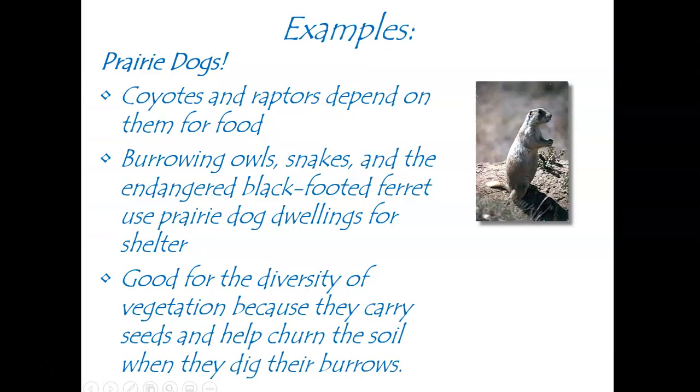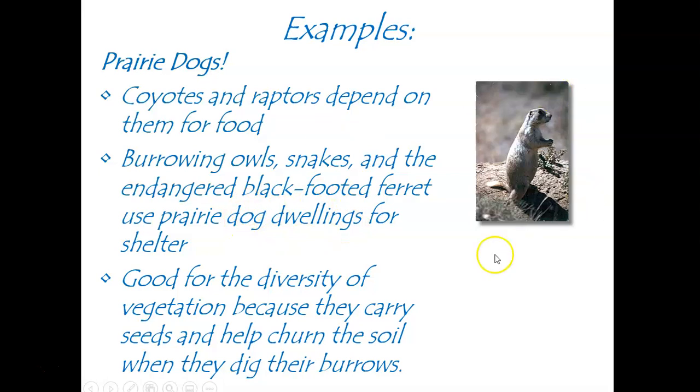Okay, remember, this is blue and in italics, so you don't have to write this down. This is just another example of a keystone species, because not all keystone species are carnivores or at the top of the trophic level. This is a prairie dog, a very, very cute prairie dog, but don't go near them because some of them carry rabies. Coyotes and raptors, which is a type of bird, depend on them for food. So coyotes and raptors will eat these prairie dogs. Another thing that depends on these prairie dogs, not just for food, are burrowing owls, snakes, and the black-footed ferret.